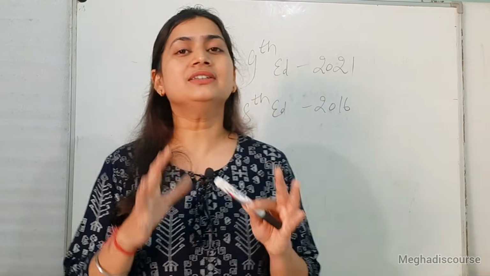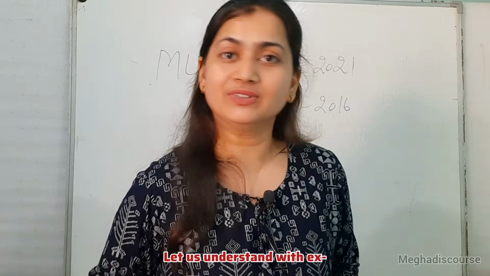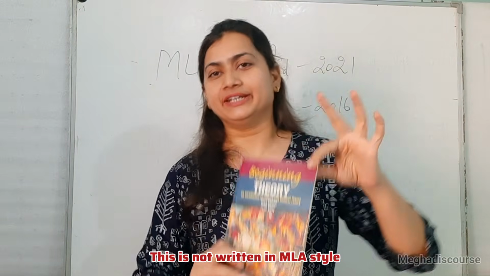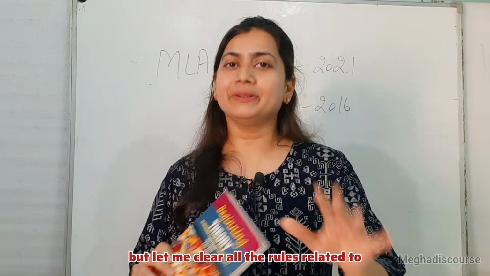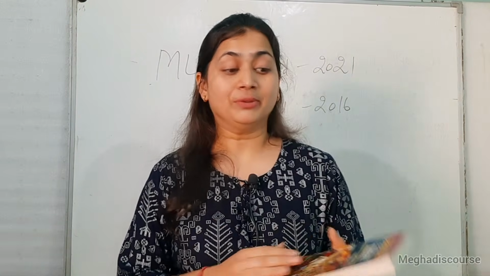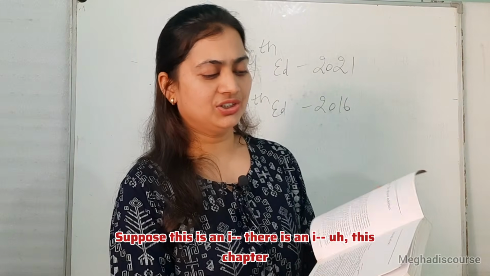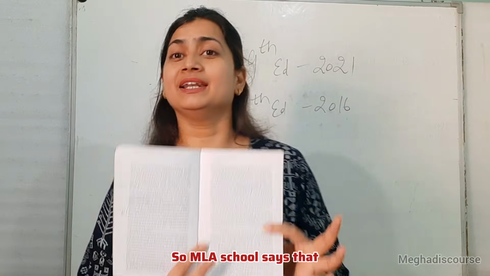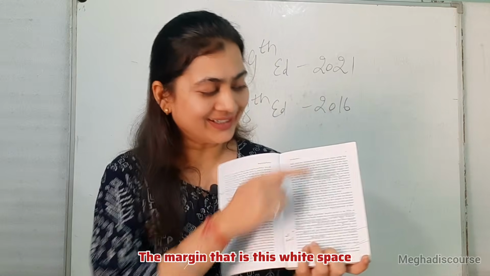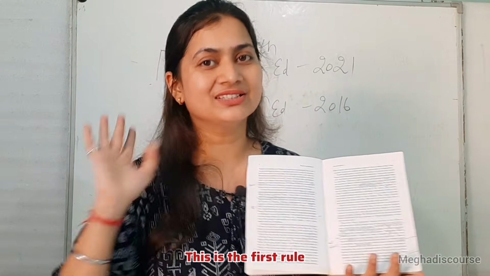Now, there is some basic formatting. Let us understand with an example. This is a book, you know very well, Beginning Theory. This is not written in MLA style, I'm not saying that, but let me clear all the rules related to MLA with the help of the book, okay? Because I think visual presentation is more important. Suppose this is the chapter. So the MLA style says that in this chapter, the margin, that is the white space, should be 1 inch on both sides. Okay, this is the first rule.